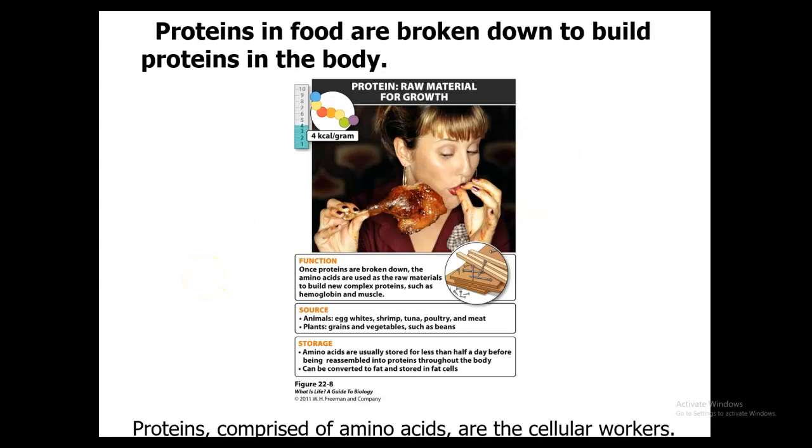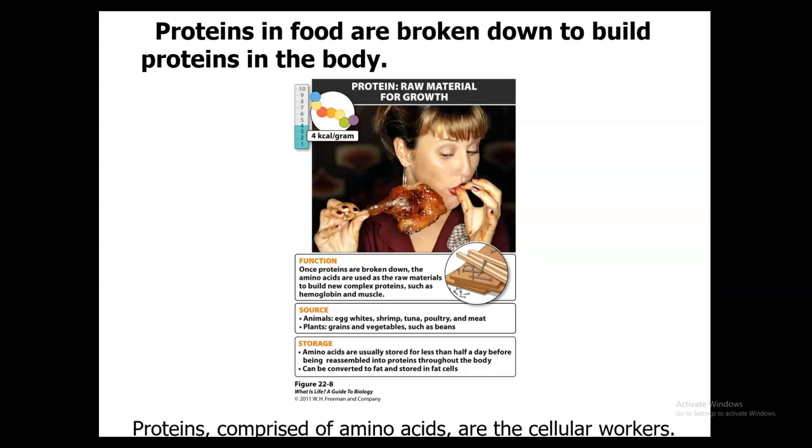Protein is going to be our next important component of nutrition. Proteins are found in food, and they're going to be broken down to build proteins within the body. Proteins are composed of long chains of amino acids. Some of the vital functions they help with are major structural components of the cell. These are needed for normal growth, repair, and maintenance of body tissues. They are components of hemoglobin, antibodies, enzymes, and many hormones. And energy can be produced from these proteins. You get on average about 4 kilocalories per gram.